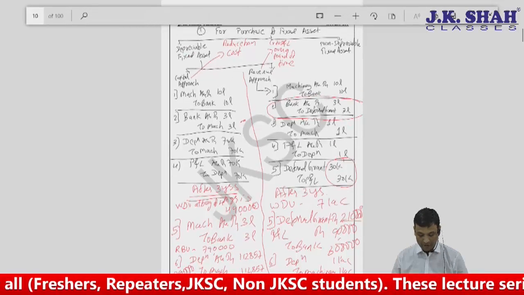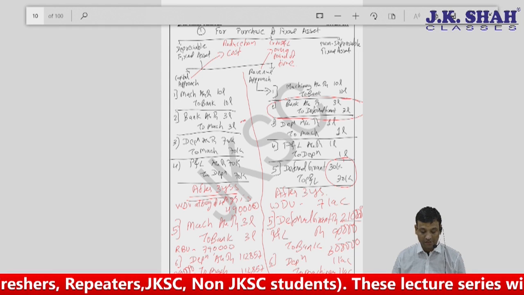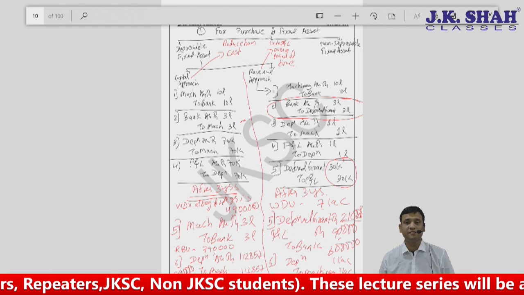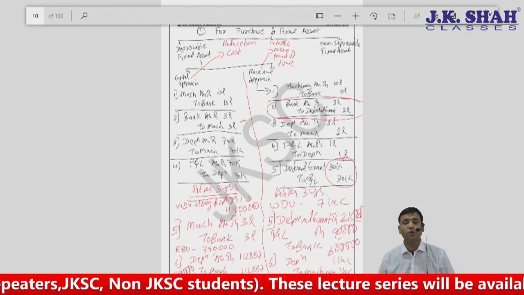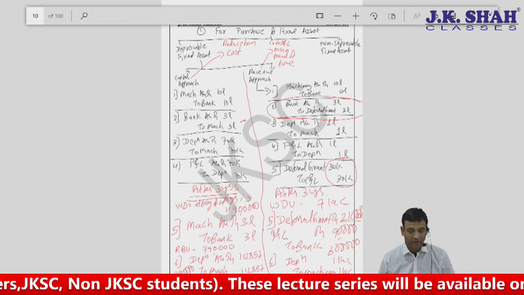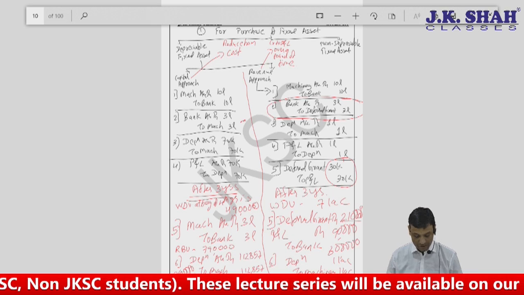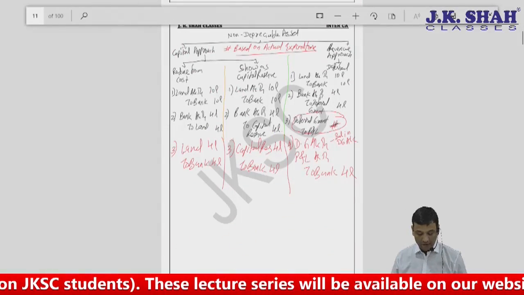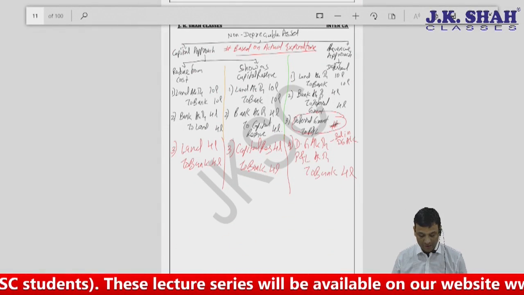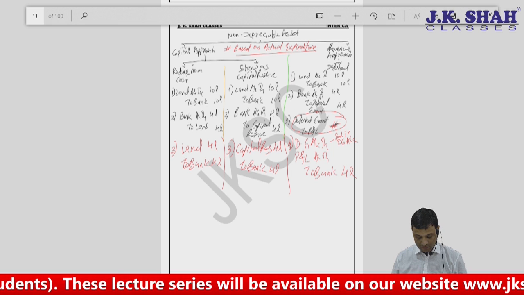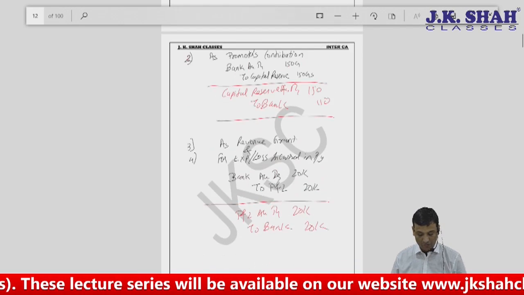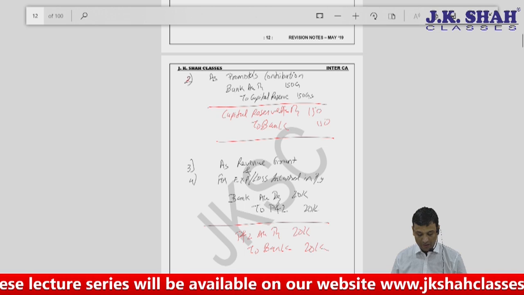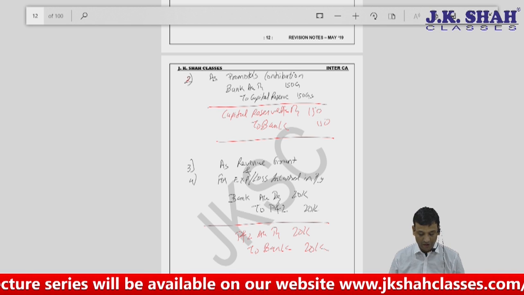The black lines, or say what I have written with black, is with respect to receipt of grant. Whatever I have written with the red is nothing but for refund. This was for non-depreciable asset. Then this was for promoter's contribution, and for expense, loss and revenue grant we have the same.